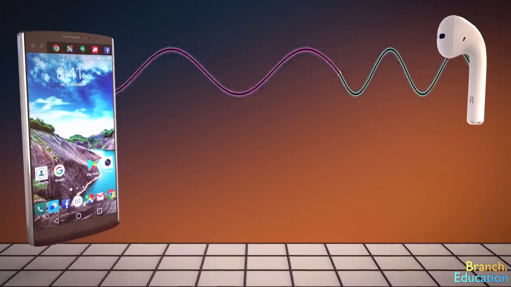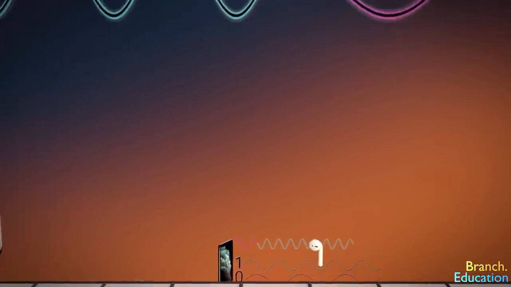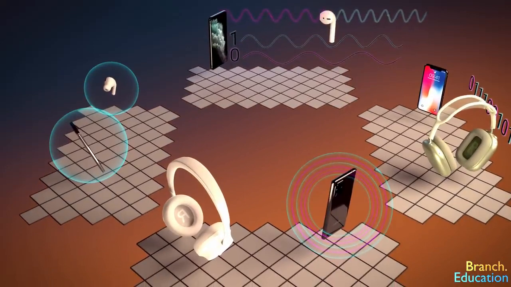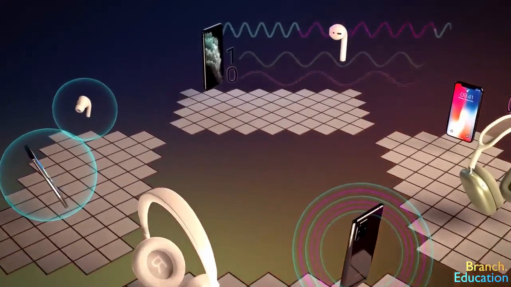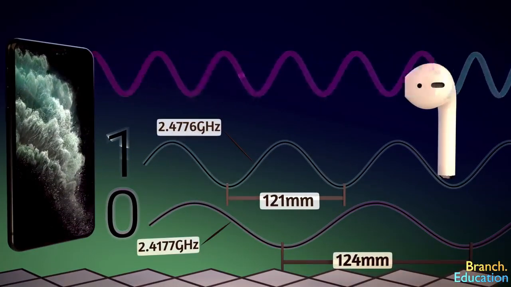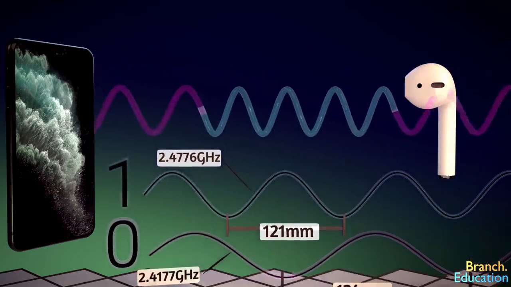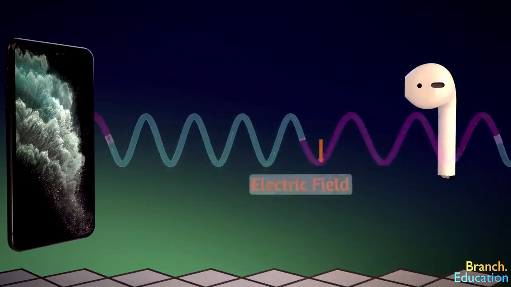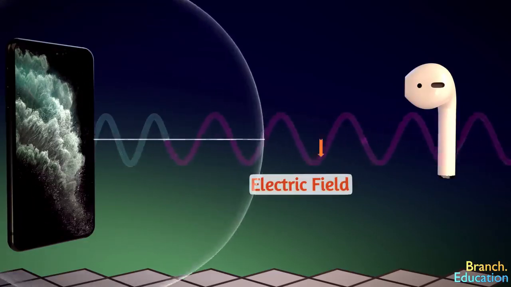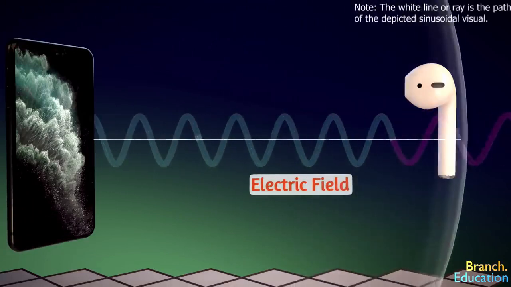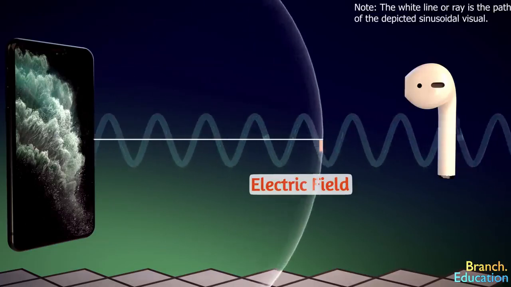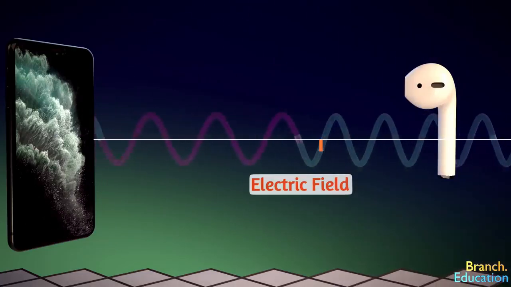In order to give you a sense of how Bluetooth works, we're going to use 4 different visualizations that are all different perspectives of looking at the same invisible thing. Here we have the sinusoid waves, which give us a sense of the frequency and wavelength of the electromagnetic wave. What's moving up and down is not the wave itself, but rather it's the strength of the electric field. This perspective just shows us a directional sliver or ray of the expanding sphere with the electric field going up and down as the Bluetooth signal propagates outwards in all directions.